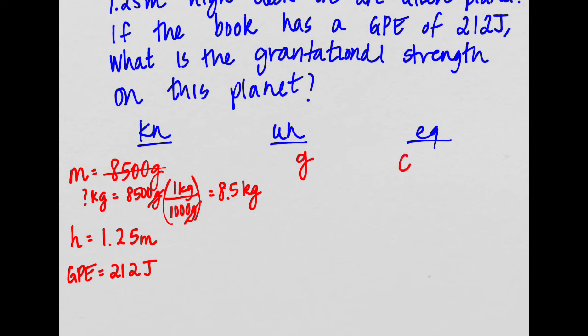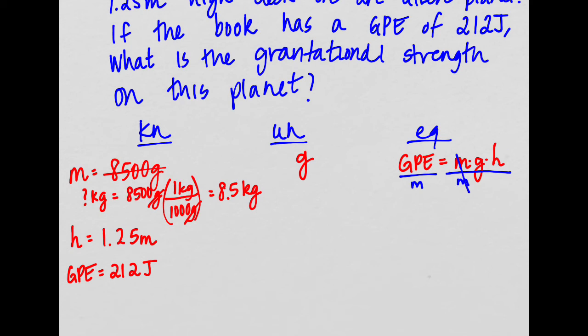Now we will look at our equation. We know that gravitational potential energy equals mass times gravitational strength times height. The problem is we need to isolate g here. So to isolate g, first I'm going to divide both sides by m, and I'm going to cancel the m there. Well, I also want to get rid of h, right?